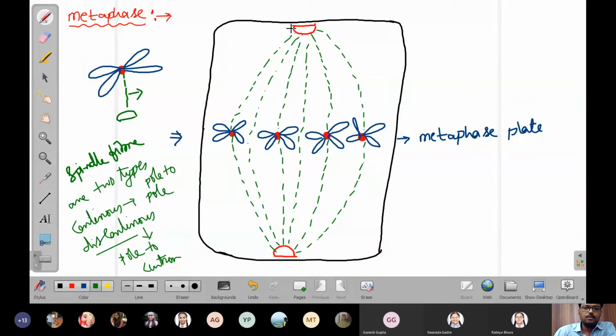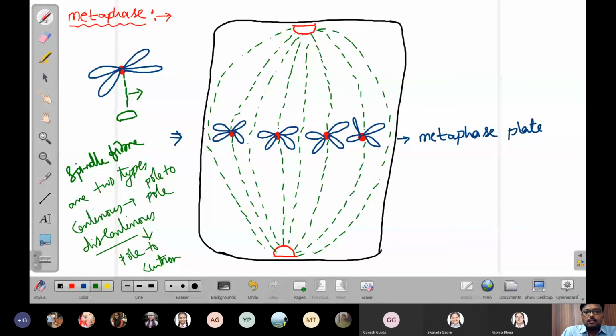There are two types of spindle fibers. Some are continuous and some are discontinuous. Now there are two types of spindle apparatus, right?